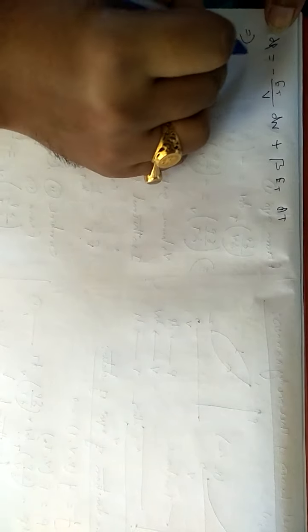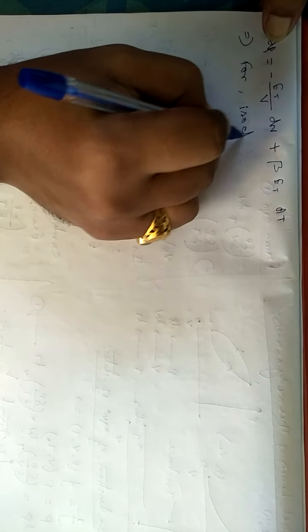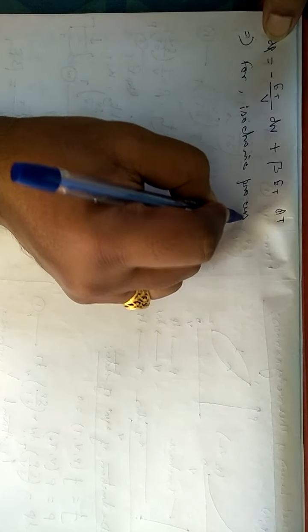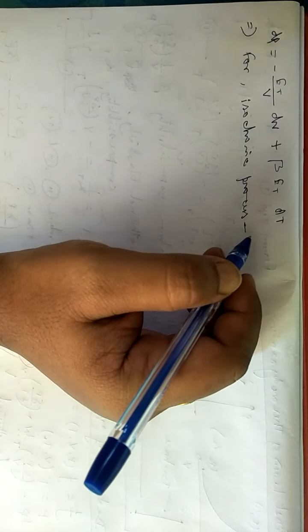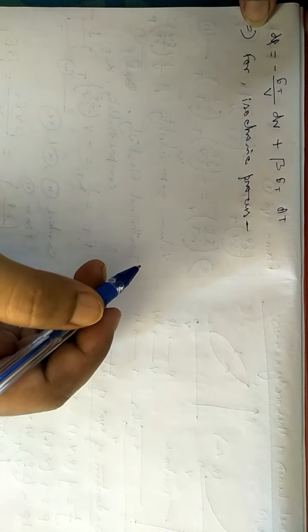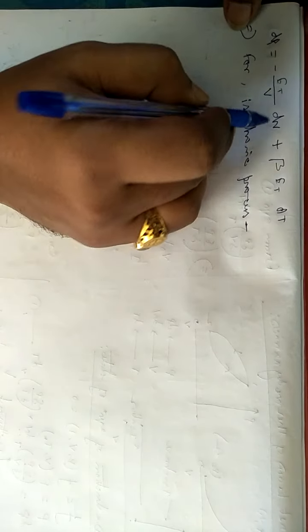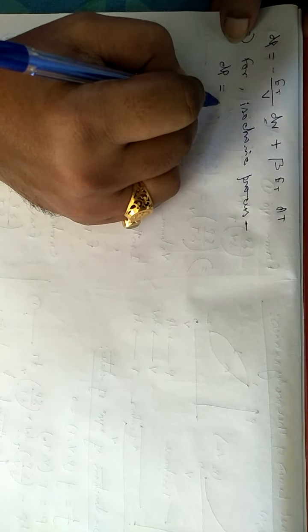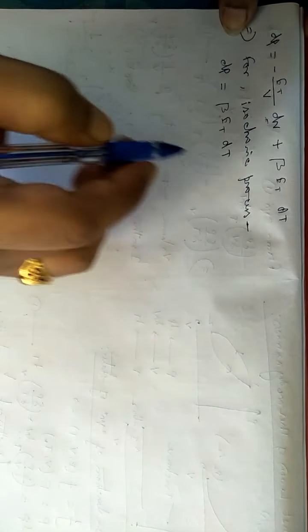So for an isochoric process, what is an isochoric process? In an isochoric process, we know that one term will vanish, that is, V is constant, so this dV term will vanish. For an isochoric process, we can write dP equals beta et then dT.